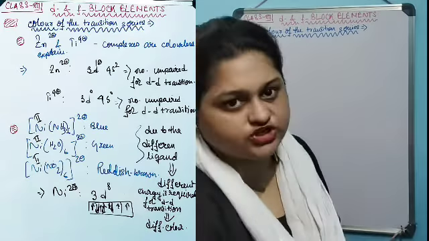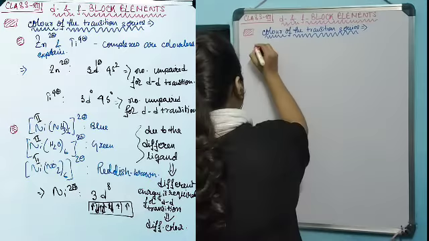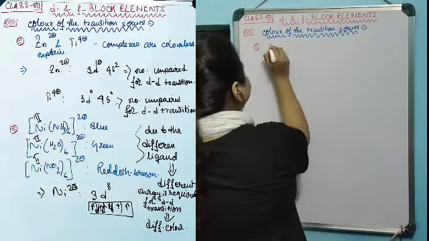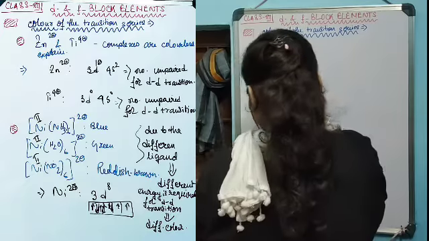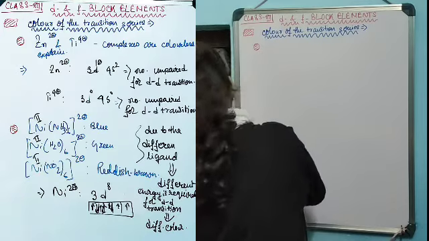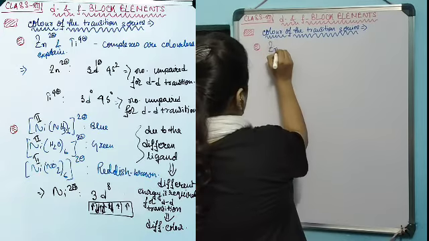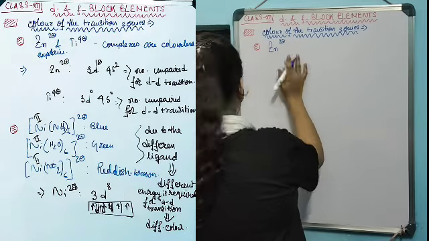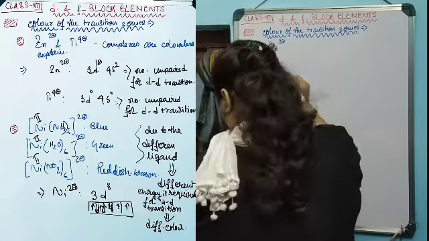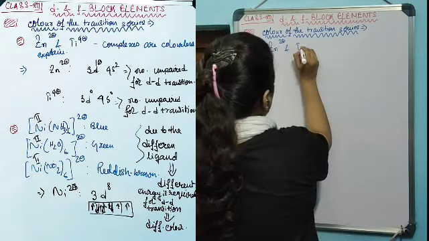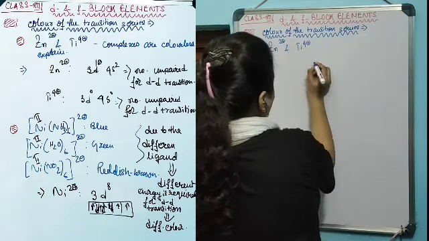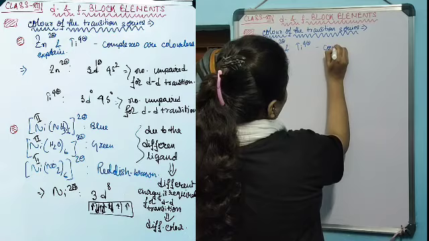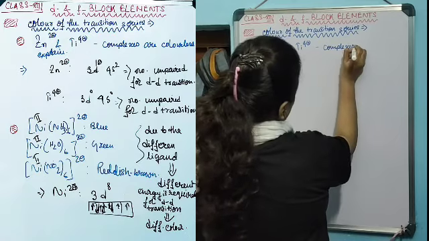The first question is that zinc 2 plus and titanium 4 plus complexes are colorless.